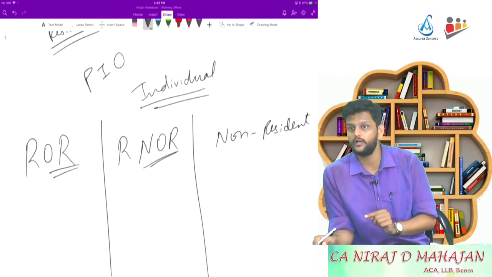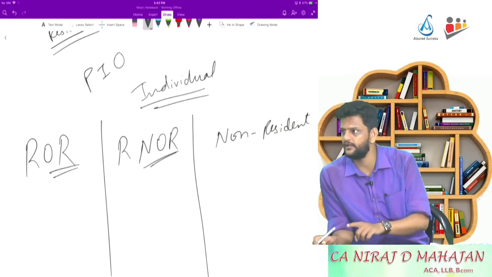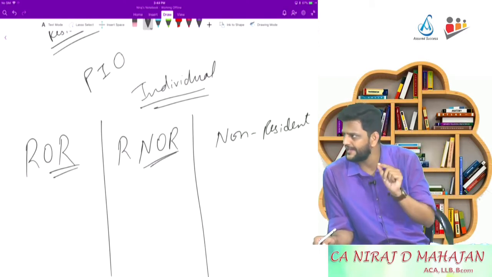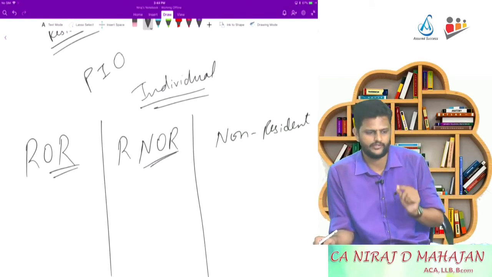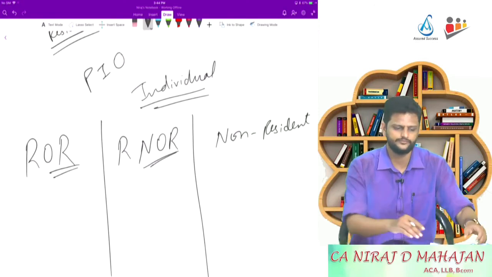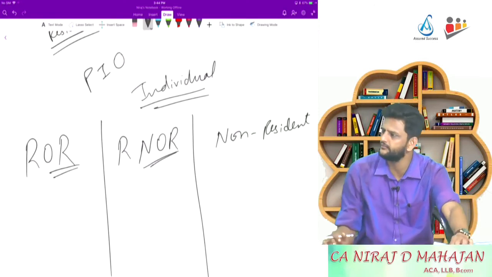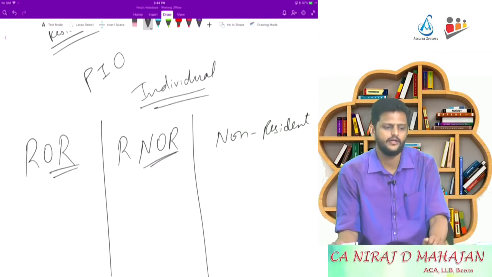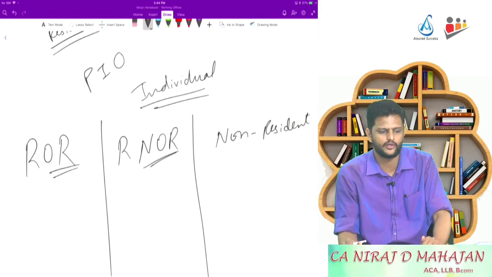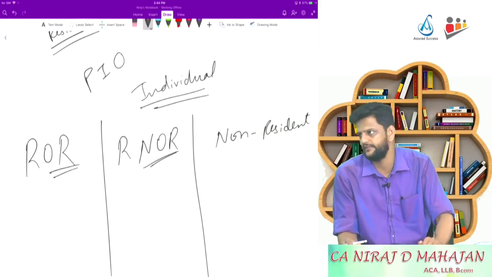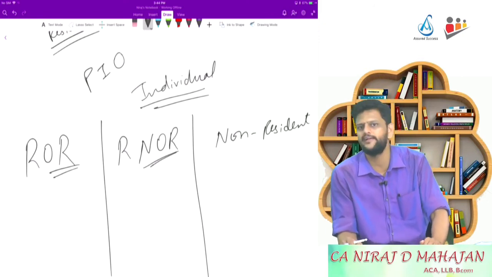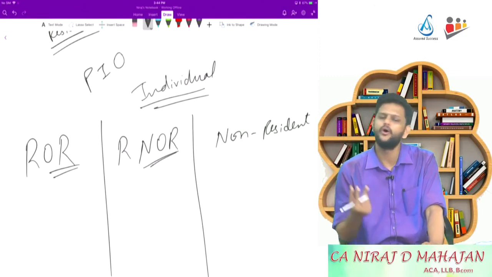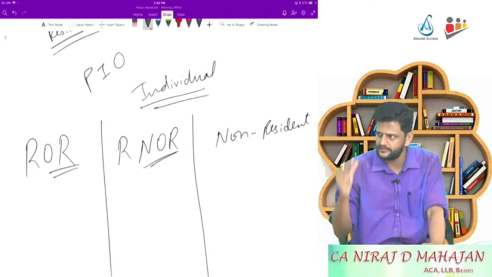What about ROR? Income arising in India or outside India, doesn't matter. Income can be from anywhere, it will still be taxed in India. Is it okay? Very good. And what about NR, non-resident? Only that income received or deemed to be received, or accrued or arisen, or deemed to accrue or arise in India. That means for a non-resident, only if he has some Indian connection, the source of income is generated in India, only then that income is taxed in India.